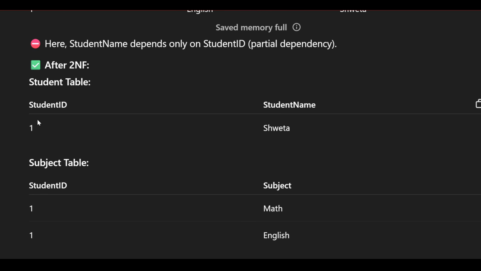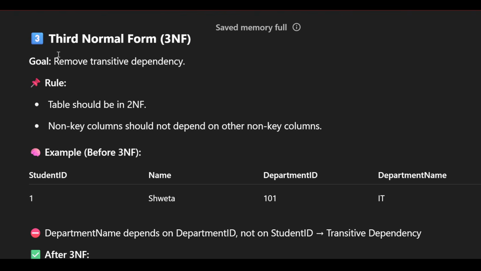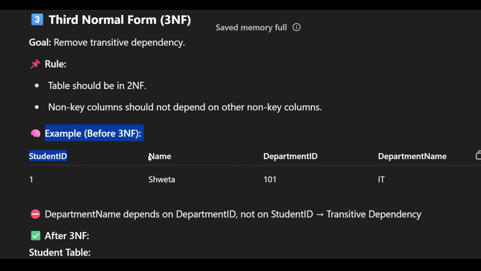So after 2NF we have the student table separate and the subject table separate. Next, the third normal form, where we have to remove the transitive dependency. So let's first know the rules. The rule is the table should be in 2NF, and non-key columns should not depend on other non-key columns. Okay, example you can see.